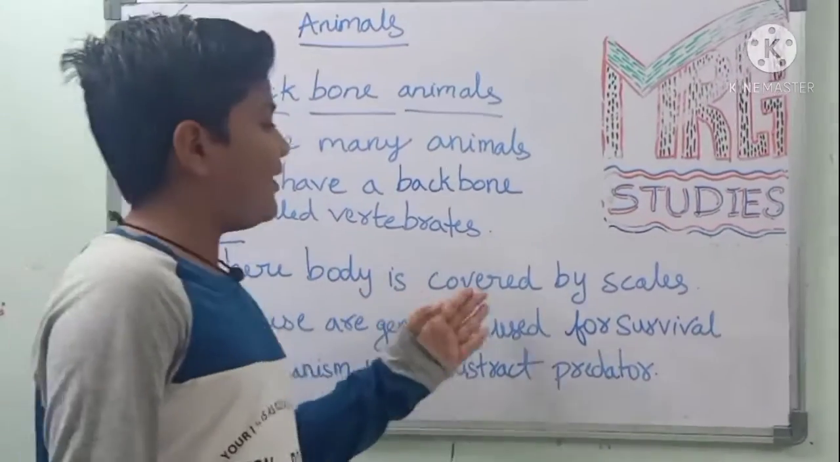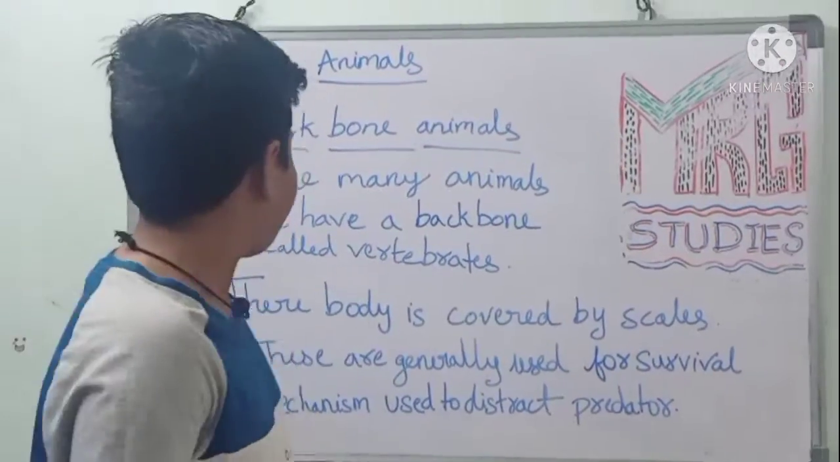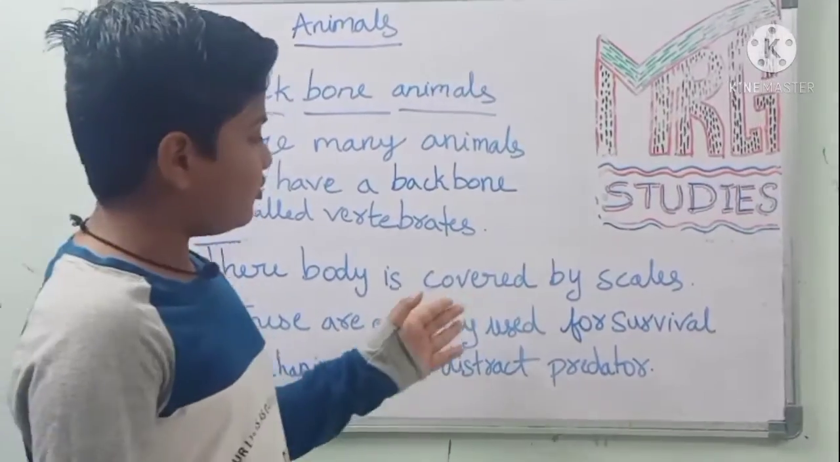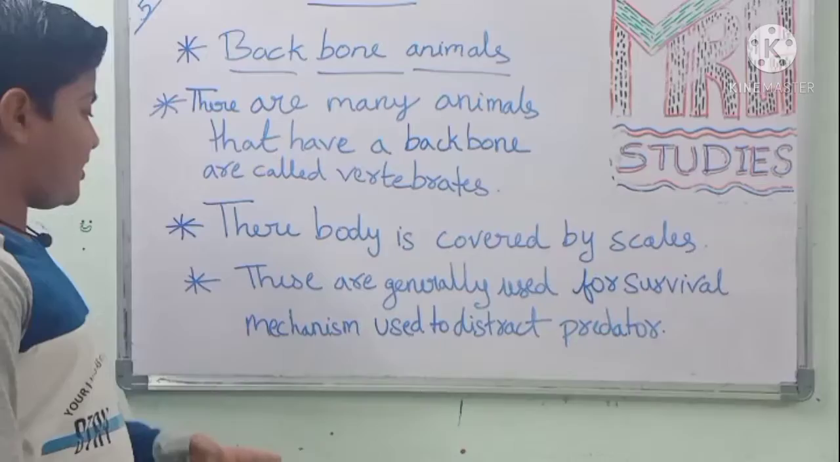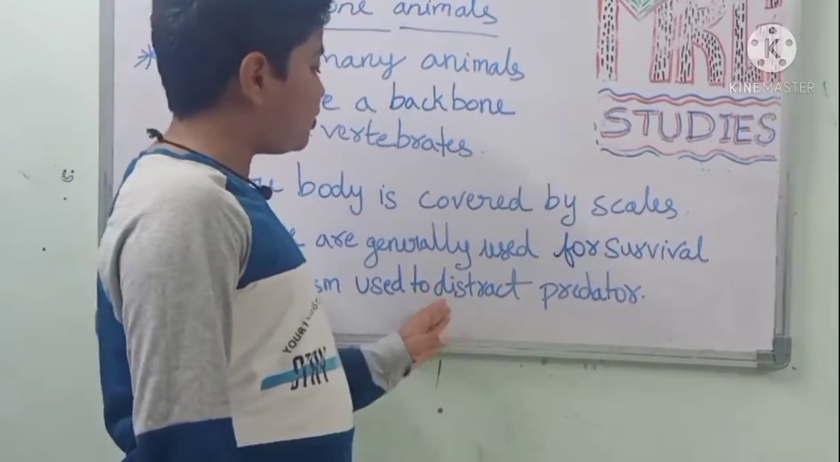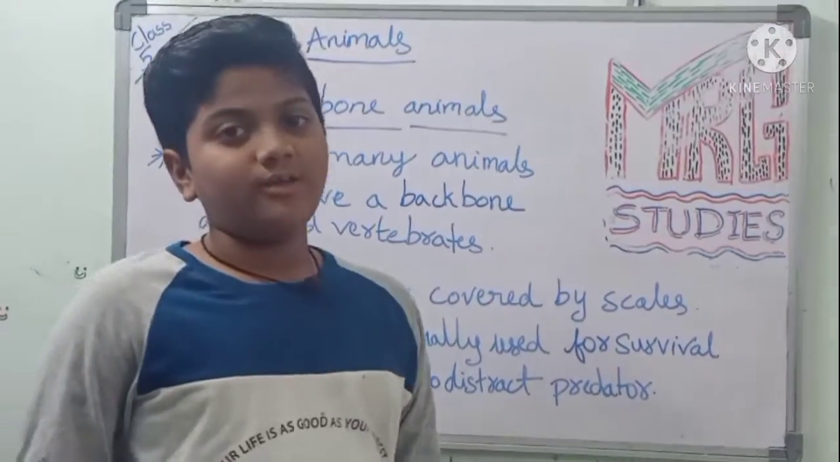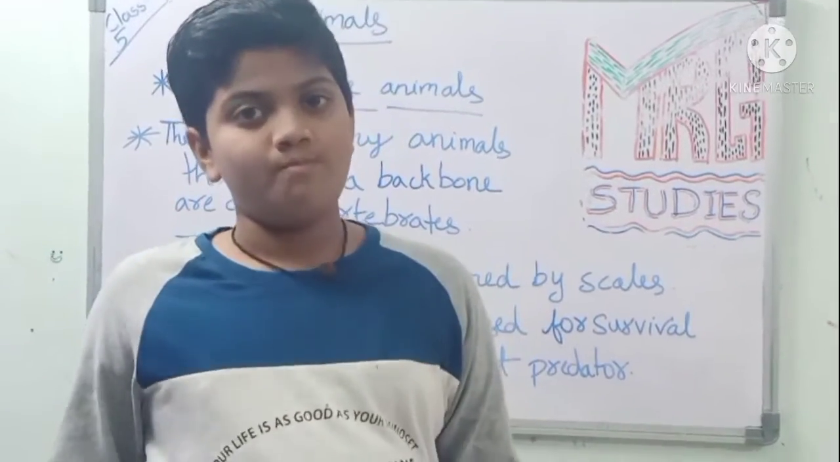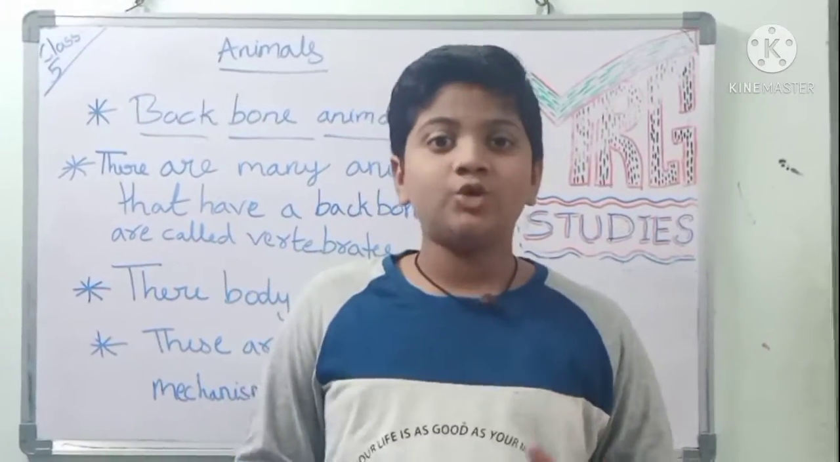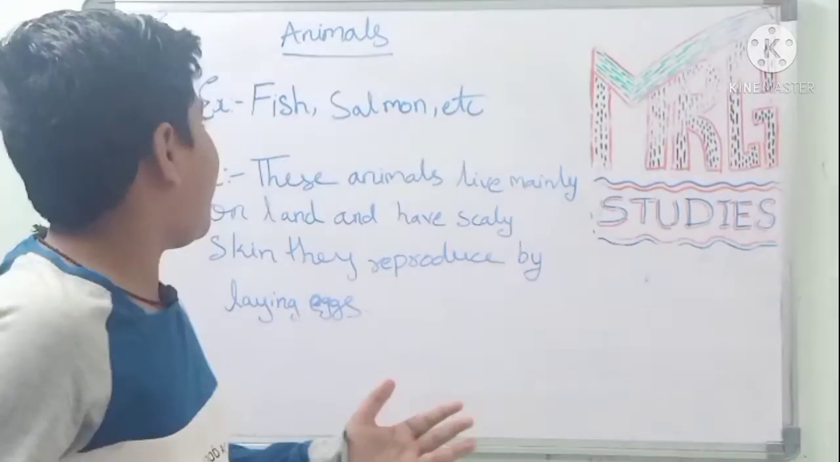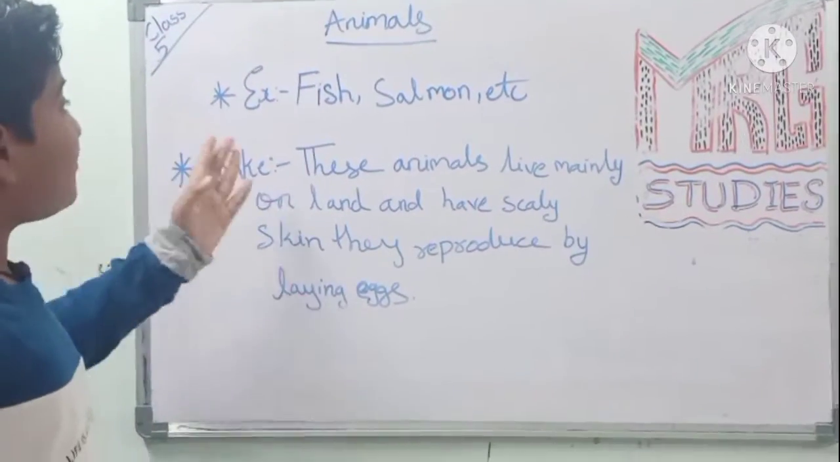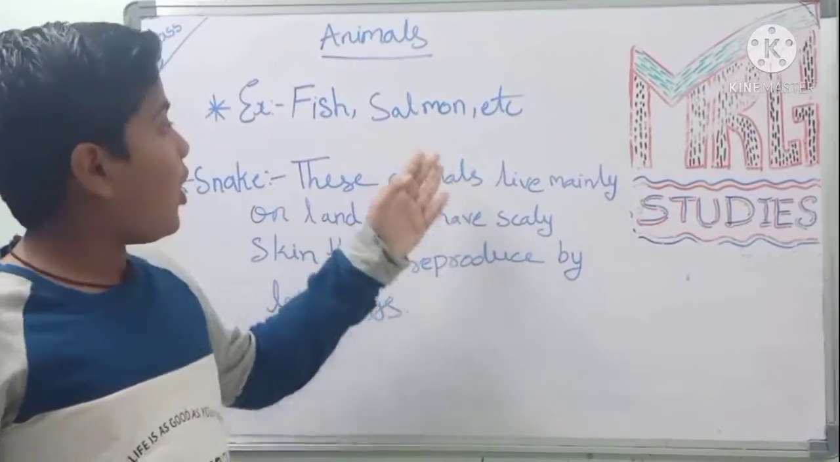Their bodies are covered by scales. They are generally used for survival, like hunting. The mechanism is also used to distract and confuse predators. Yes, and I will show vertebrate examples. Okay, friends. Vertebrate examples: fish, salmon, etc.